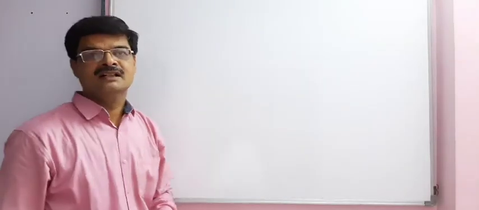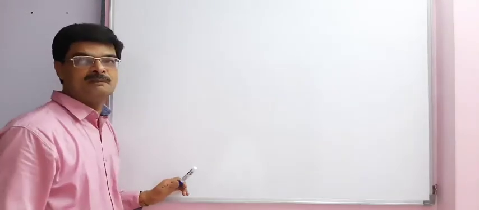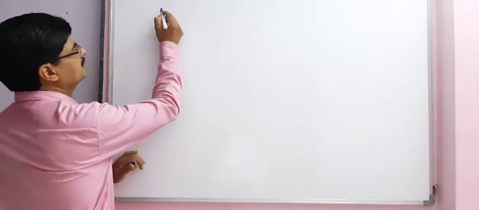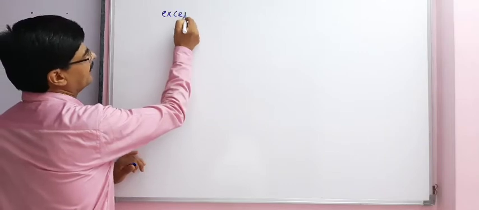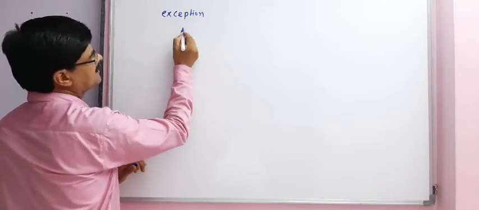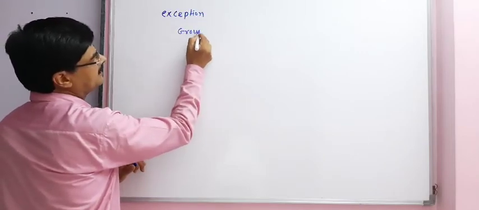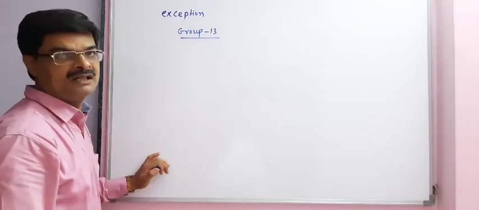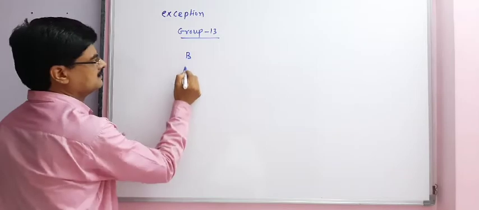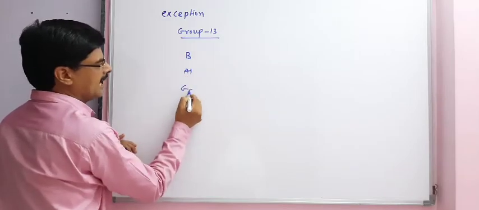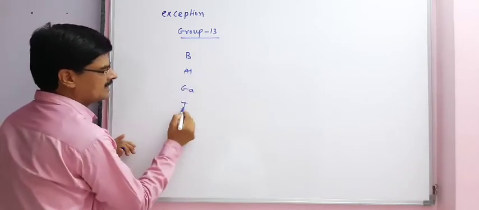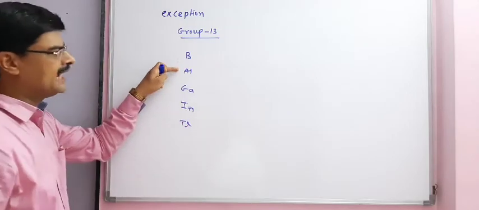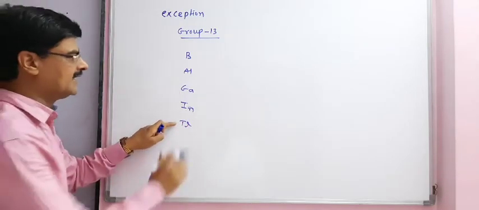Now we understand ionization enthalpy of group 13 elements and group 14 elements. These are also said to be exceptions. First we understand group number 13 elements. The elements present in group number 13 are boron, aluminium, gallium, indium and thallium.